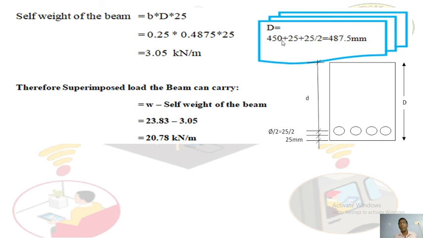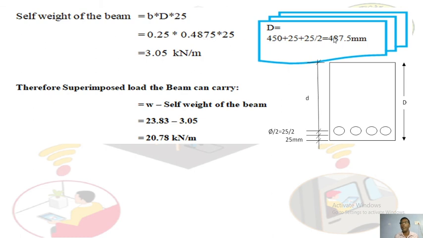So 450 plus 25 plus 25 by 2 altogether comes to 487.5 mm. Divided by 1000, you got 0.4875.